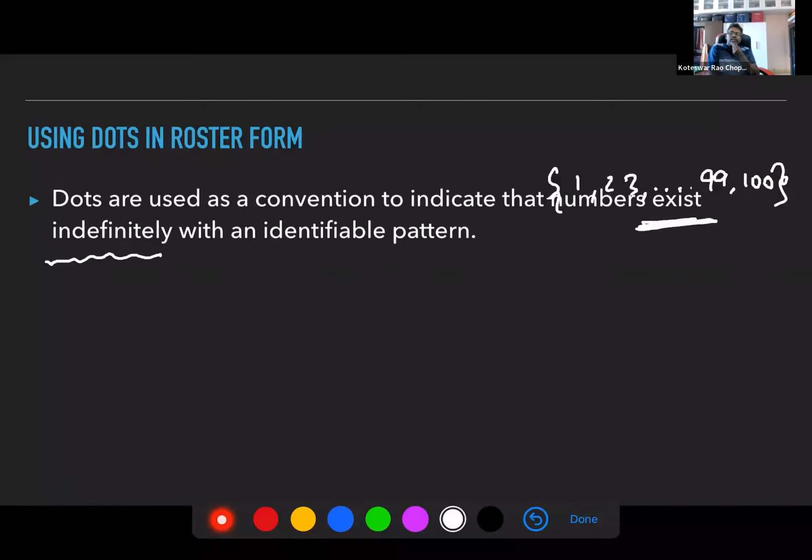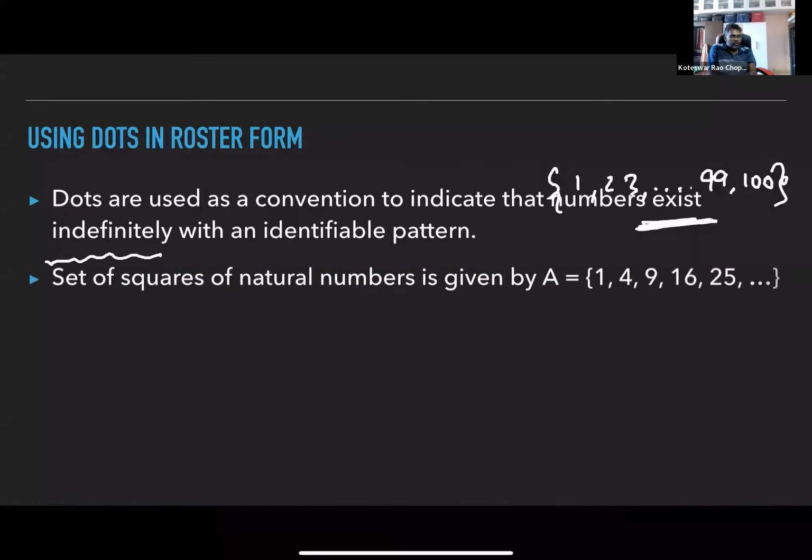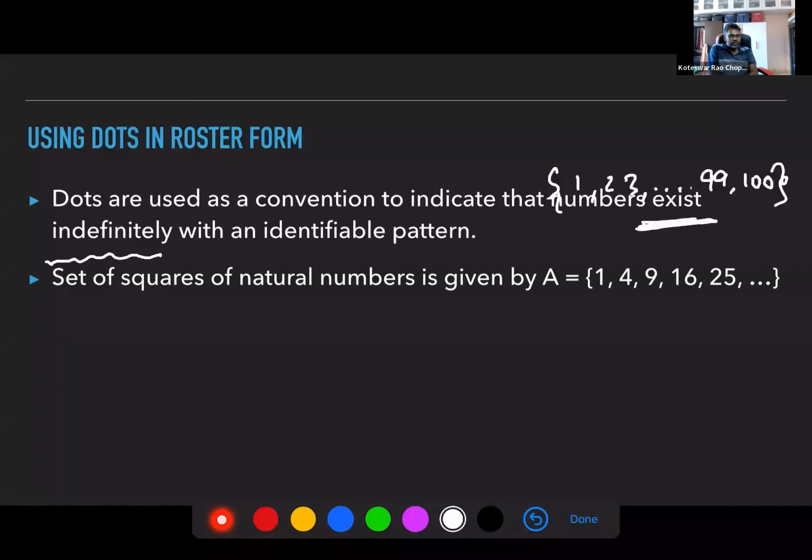Now, the set of squares of natural numbers. There is a pattern here, right? 1 is the square of 1, 4 is the square of 2, 9 is the square of 3, and so on. Here these dots indicate that you have many more numbers to follow.